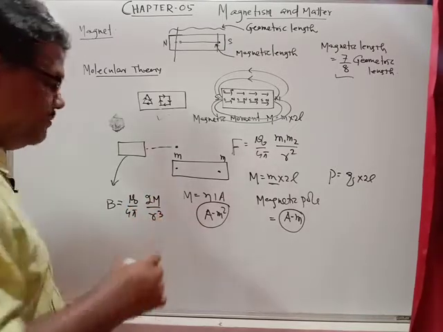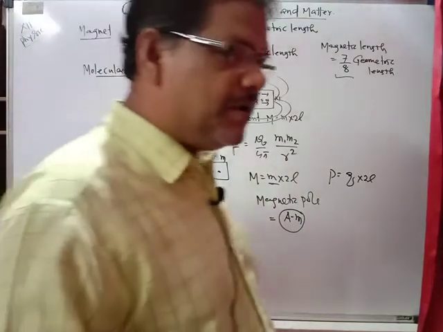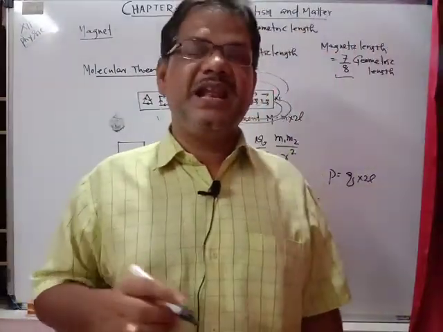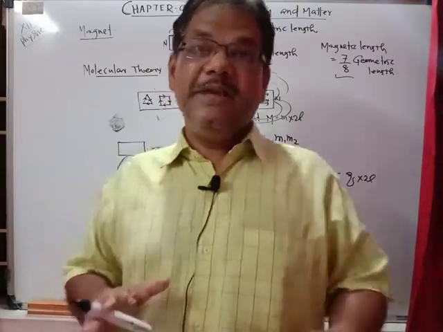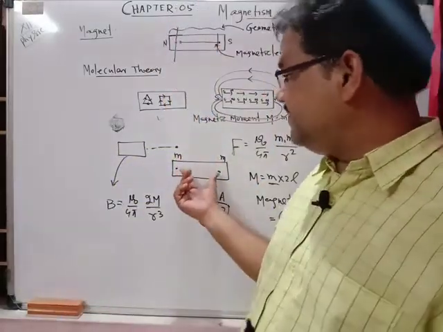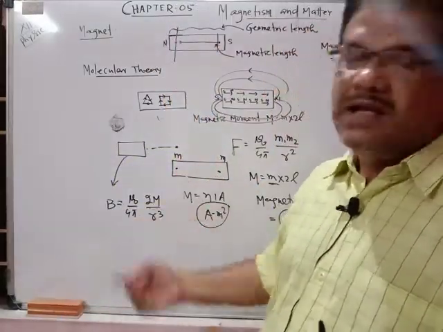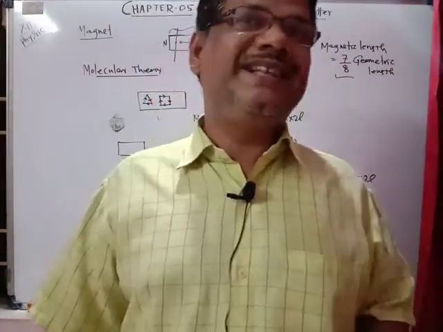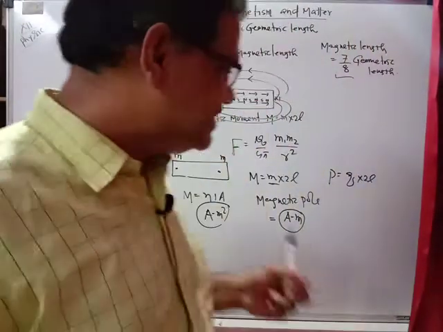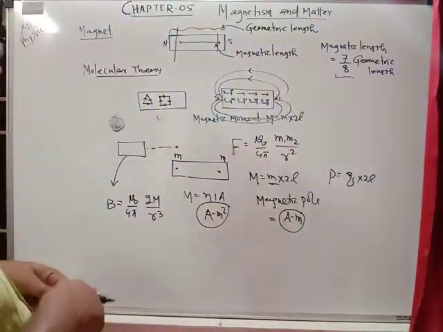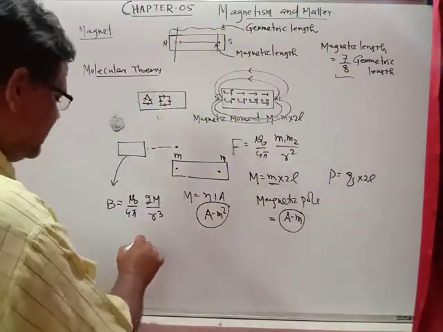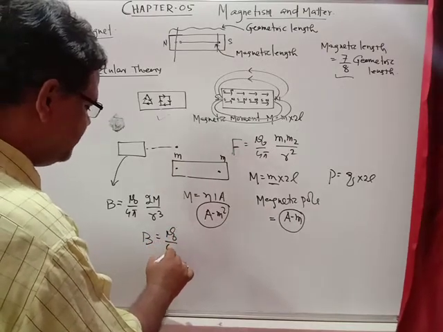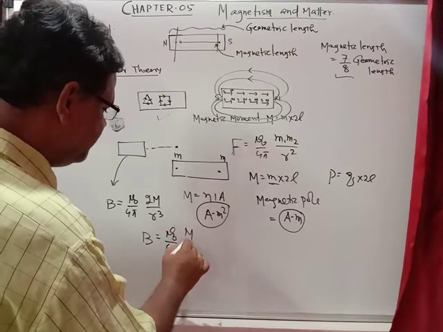That is the magnetic field strength at any point on the axial line of a magnetic dipole. If you consider a small magnet, if it is a magnetic dipole, we can get the magnetic field strength at any point on the axial line of the magnetic dipole. Similarly, in the case of the equatorial line, the magnetic field on the equatorial line is mu naught by 4 pi, that is equal to m by r cube.